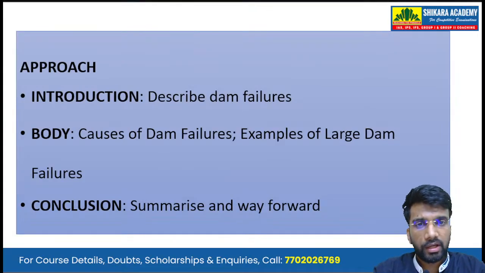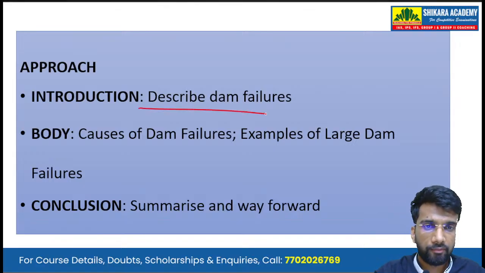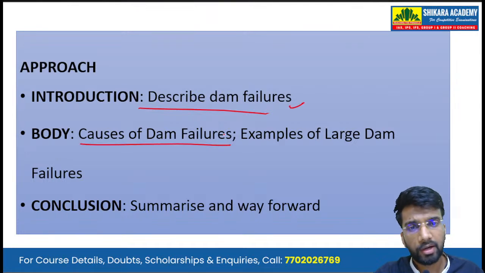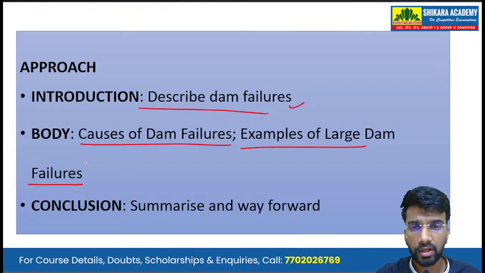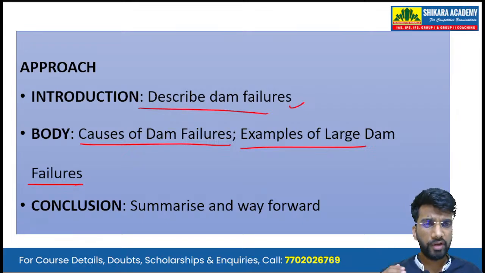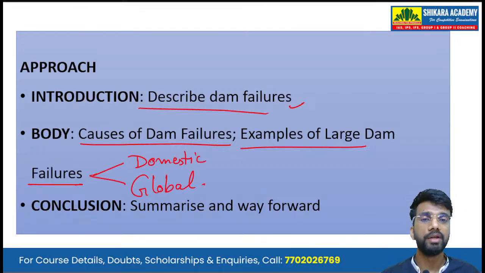Now, the approach that we'll be taking in answering such a question is that in the introduction, we describe the dam failure. Okay, like what are dam failures? Then in the body, we address the demand, because the question has been asking about causes of dam failure. We'll enlist the causes of dam failure. And the question is also asking us for examples of large dam failures. It is asking us for two examples. So whenever we have to give examples, it is a better practice that you give diversified examples. Okay, one domestic example and one global example. Okay, then in conclusion, we can summarize and write a way forward.